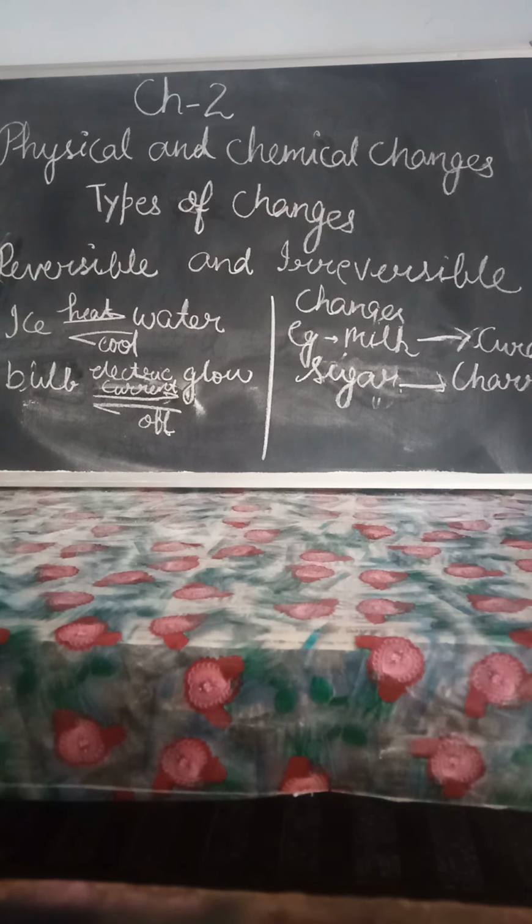Reversible changes: the changes are said to be reversible when the opposite change can be brought about by reversing the condition, meaning by bringing back the condition again we can get the same thing back. That is called a reversible change. As we can see, ice, whenever we heat it, melts into water, and again when we cool the water it turns to ice. So this is a reversible change, it came back by reversing the condition. We reverse the heat or cool, make it opposite.